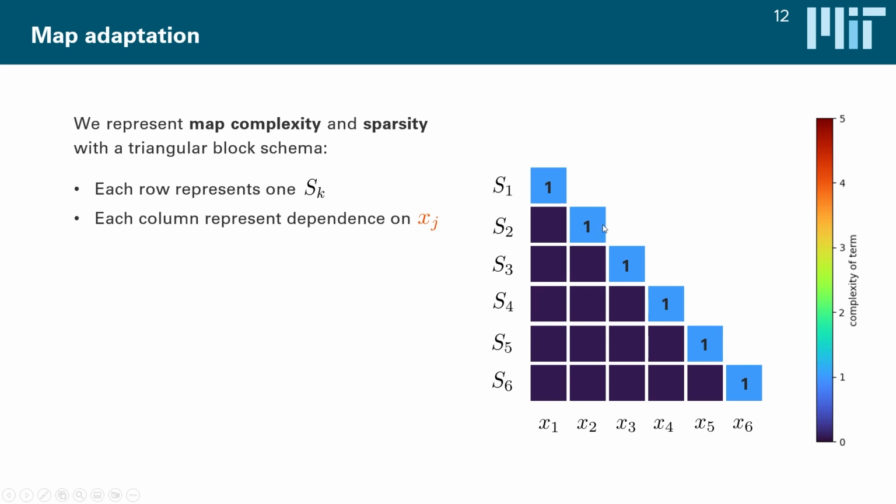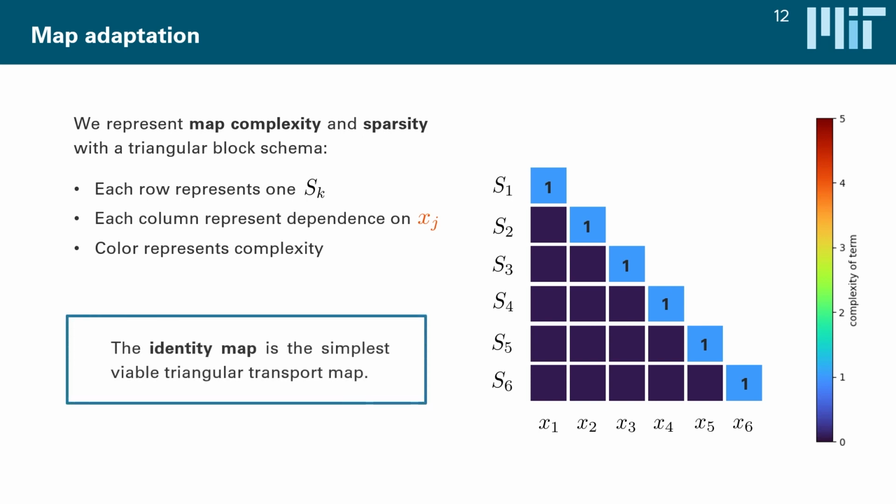And the color and numbers over here effectively represent the level of complexity, the level of nonlinearity with which each map component function depends on each input variable. For instance, what we see over here is basically the simplest viable triangular map we can build. It's an identity map in which every map component function just depends linearly, order 1, on its last argument and on nothing else. And if we have standardized our samples before we apply the map, then this identity map does nothing. It just gives us back the target samples instead of transforming them to a reference distribution.